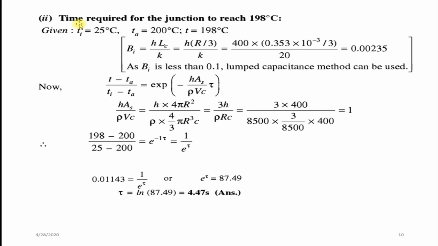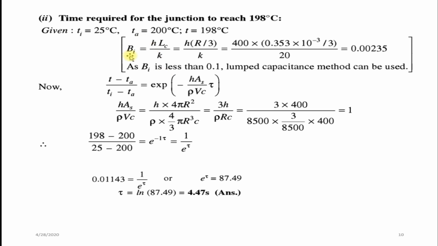Second case of the problem, we have to find out the time required for the junction to reach 198 degrees Celsius. We have to find out time t. For that, first you have to find the Biot number. In order to use the lumped system temperature distribution equation, first you have to confirm the Biot number is less than 0.1, not 1, sorry, less than 0.1, then only you can use the lumped system analysis.